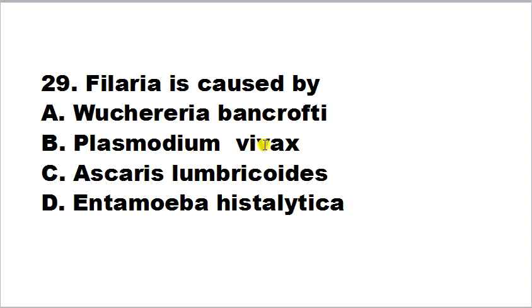Filaria is caused by Wuchereria bancrofti, Plasmodium vivax, Ascaris lumbricoides and Amoeba histolytica. Filaria is a parasitic disease. This is caused by infection with roundworm of Filaria. That means it is caused by Wuchereria bancrofti. It is a worm that causes parasitic disease.